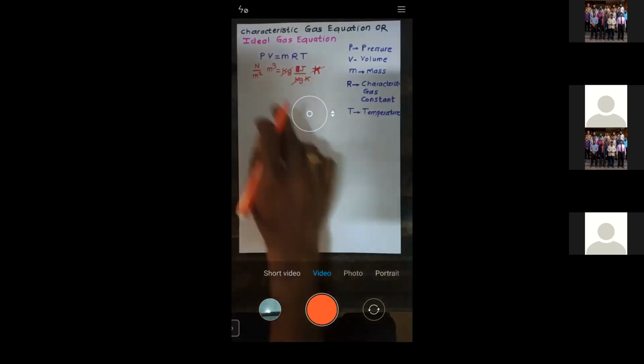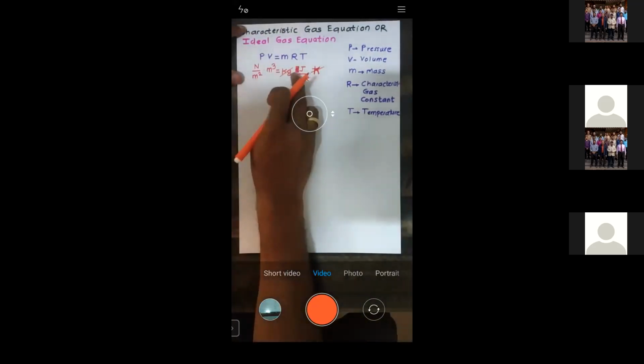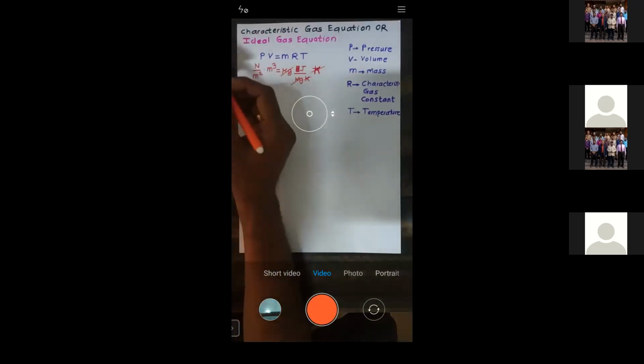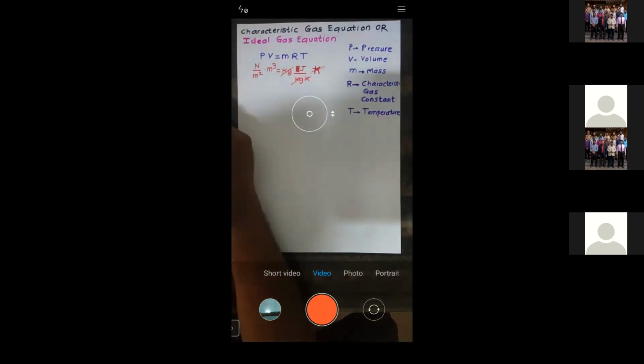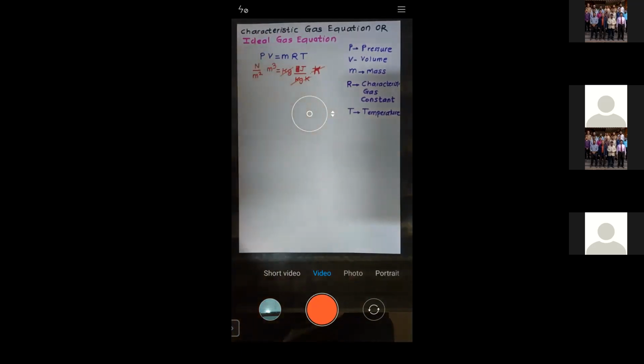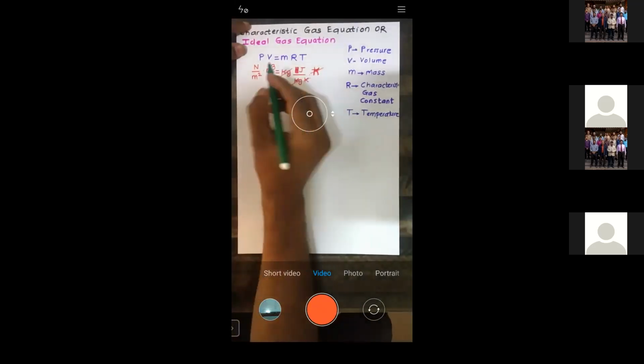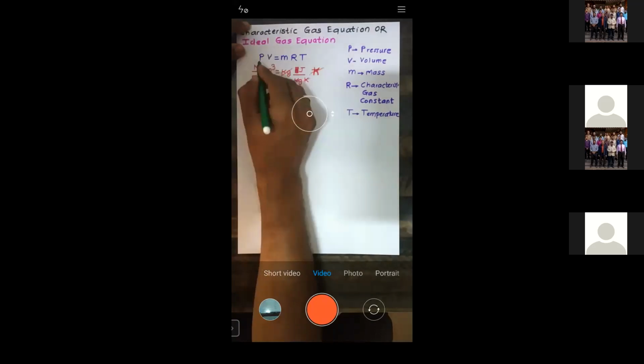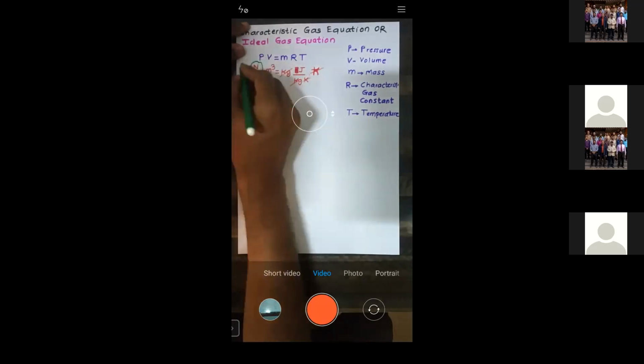So you know that Newton into meter is what? Joule. So you're getting the same unit, right? And Newton per meter square, what is Newton per meter square? All of you know this. It is called Pascal.